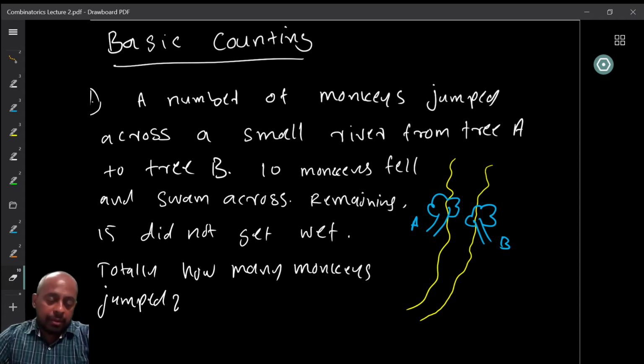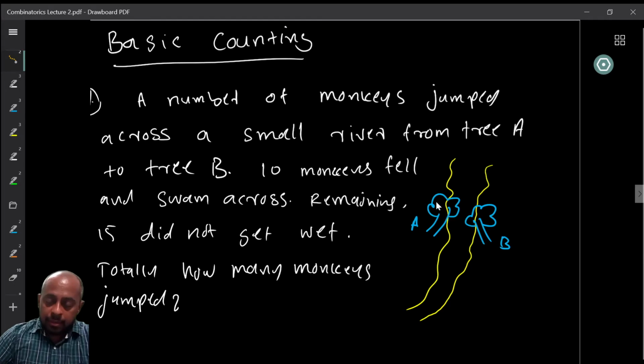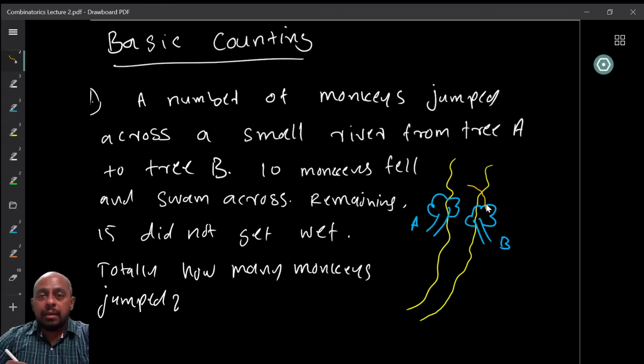So here is the question: a number of monkeys jumped across a small river from tree A to tree B. Okay, so we have these two trees, let us say A and B, and the monkeys jumped from one tree to the other. Now, when they were jumping, 10 of the monkeys fell down into the river, and then they got wet, and then they swam across. What we know further is that the remaining 15 monkeys did not get wet. Now the question asks us to find the total number of monkeys that jumped.